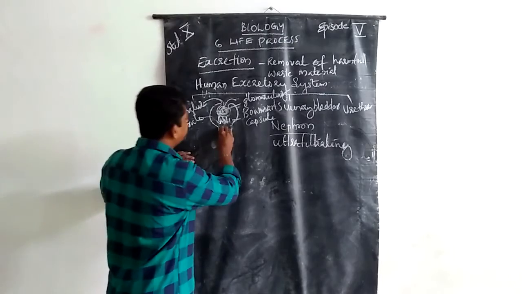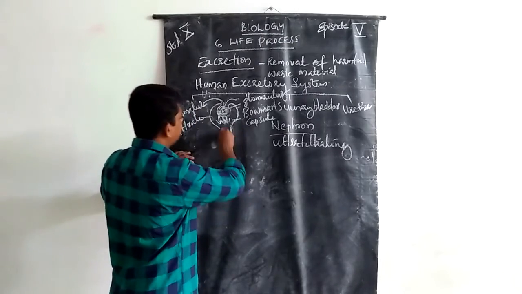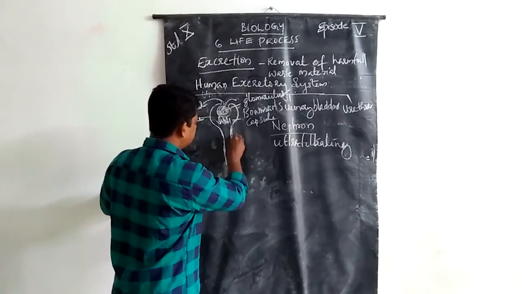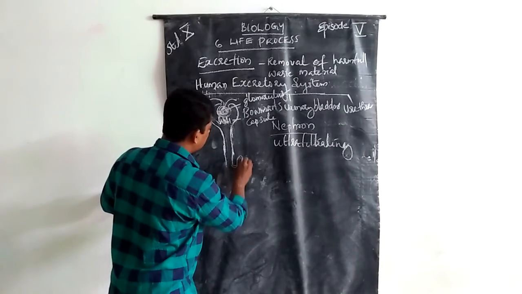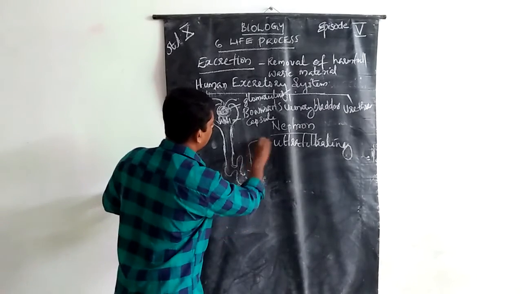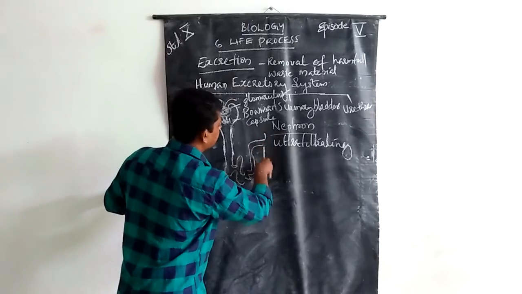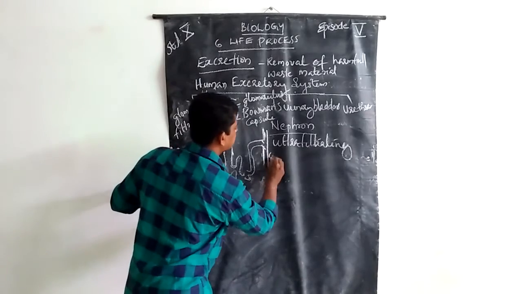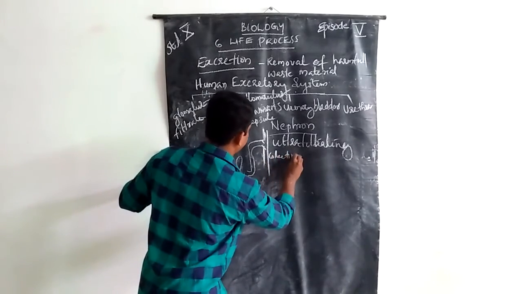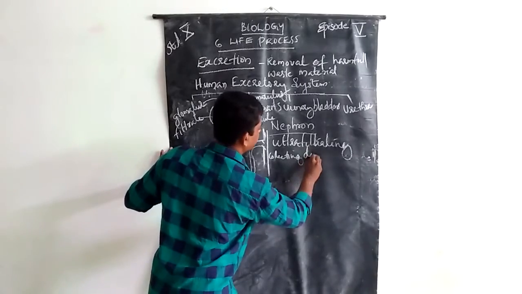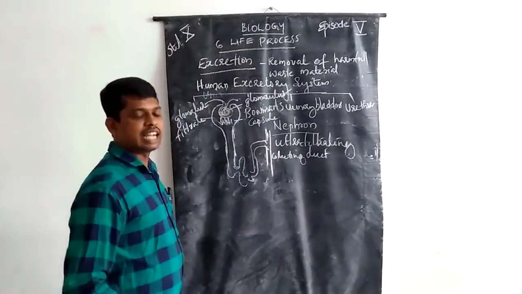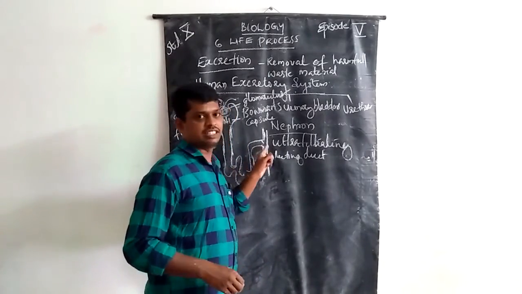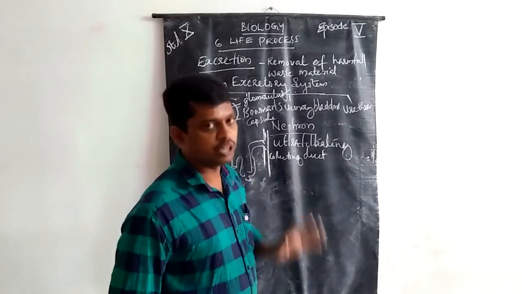Then the nephron continues from the Bowman's capsule to a thin neck tube, then a coil, and it joins a duct that is known as the collecting duct. The collecting duct collects the urine.